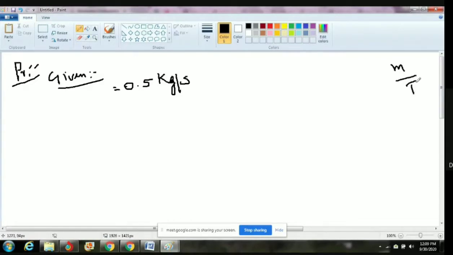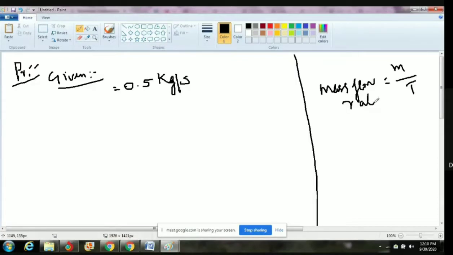Mass divided by time is there. Suppose mass divided by time, that is called mass flow rate. What is the name of that one? That is called mass flow rate. The rate means time in the denominator. So this is called mass flow rate. So what is the symbol for mass flow rate? W. The symbol for mass flow rate is W.